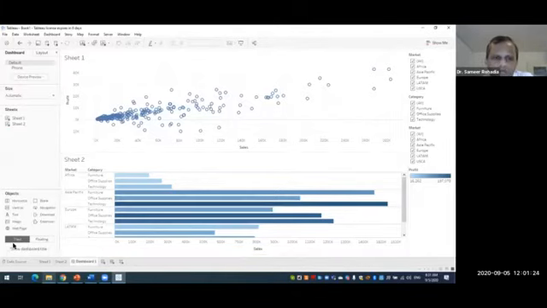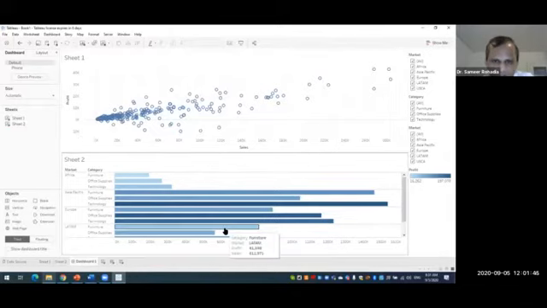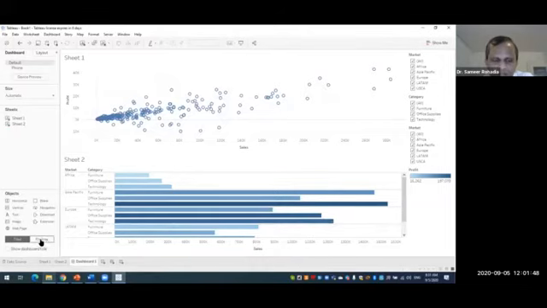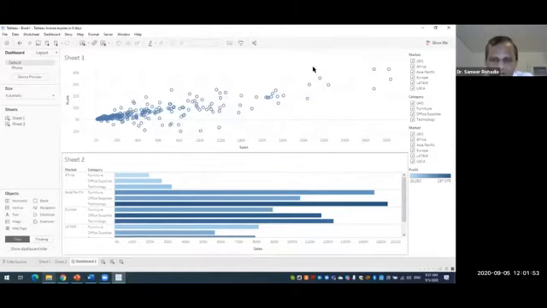Now, what is the difference between tiled and floating? In tiled, the position is fixed. We can have 4 positions only to keep the sheet. Either it can be on the left hand side, top side, right hand side, or bottom side. Then later on I'll be coming to the floating. What do you mean by floating? Now our 2 sheets are ready, and this is our simple dashboard containing 2 sheets.